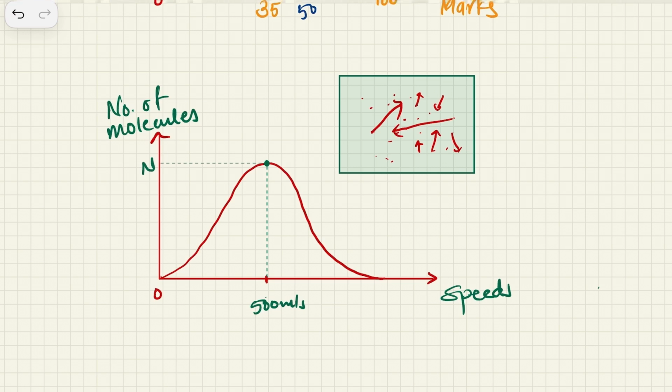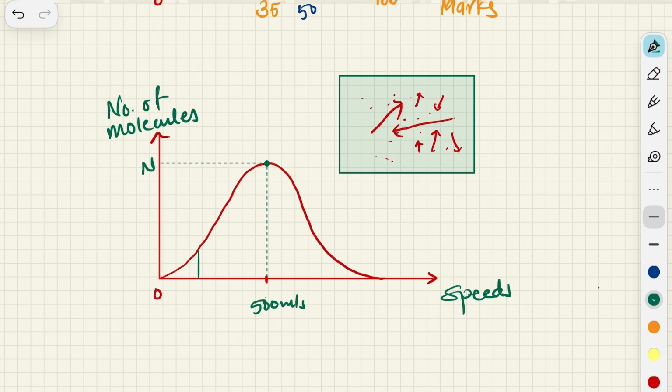Yes, there will be some molecules which might be moving at 1000 meters per second, and there will be molecules moving very slowly, at 1 meter per second as well. So there are molecules which are moving with a speed of, let's say, 200, and there are molecules which are moving at, let's say, 700 as well.